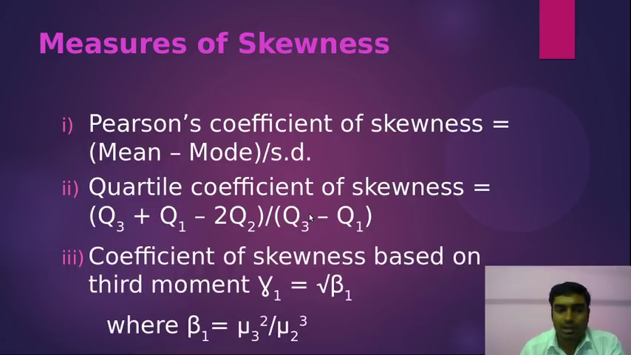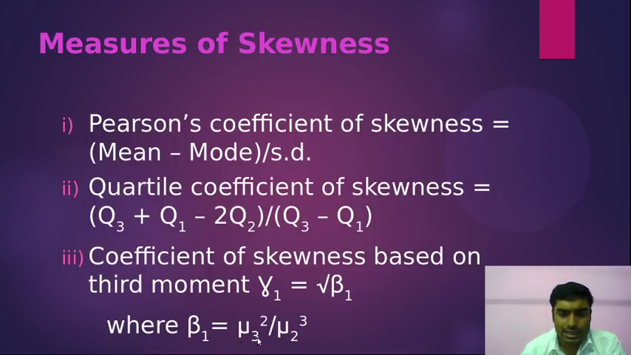And number three is the coefficient of skewness based on the third moment. That is the application of moments in the skewness field. This coefficient of skewness based on the third moment is known as gamma 1. Gamma 1 equals the square root of beta 1. And how is beta 1 formulated? Beta 1 equals mu 3 squared divided by mu 2 cubed.